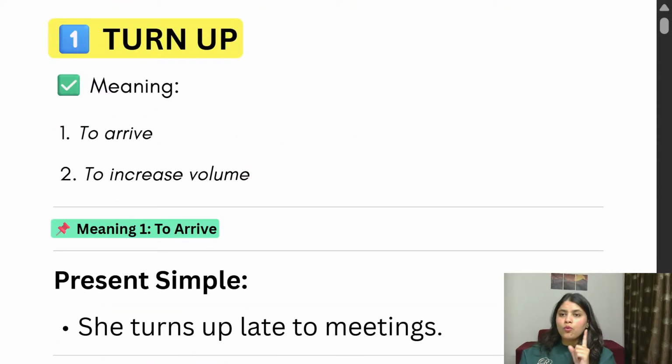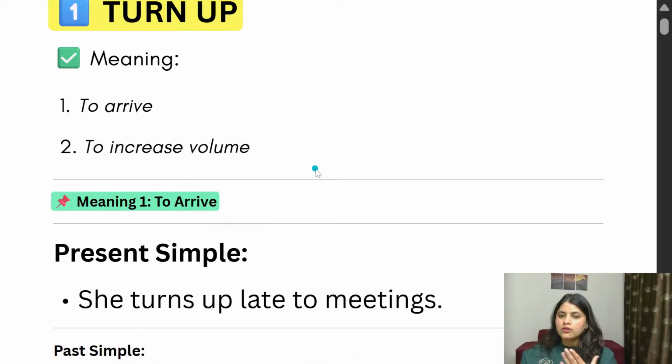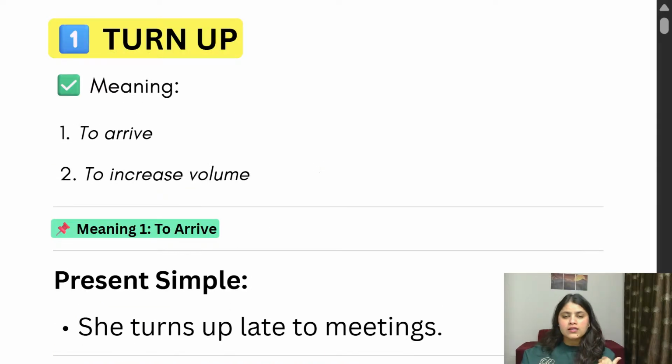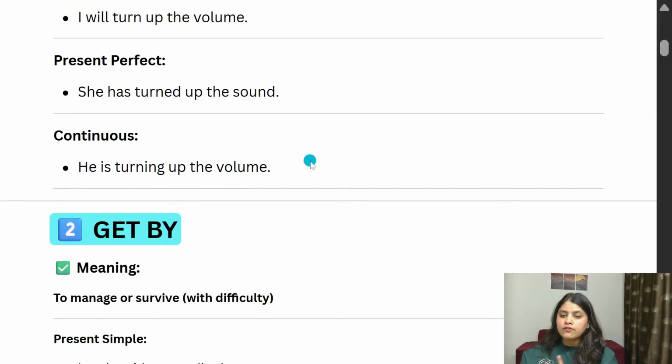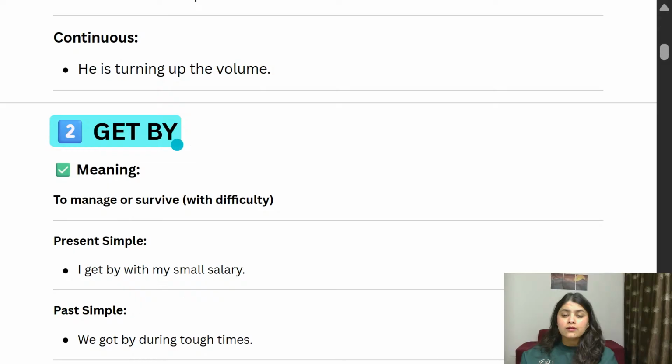Now make one sentence. Turn up, to arrive and to increase volume. Make one sentence. Okay, you can make a sentence in past, in future, or in present perfect also if you want to. Okay, now I'm going to introduce another phrasal verb which is get by.